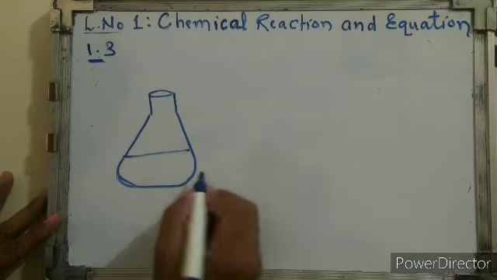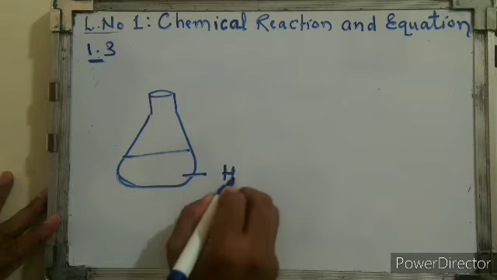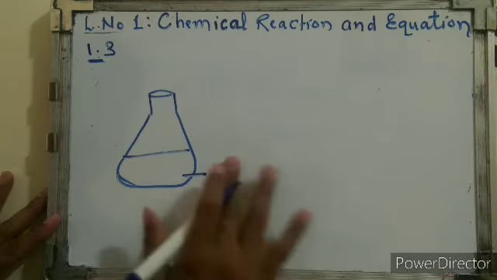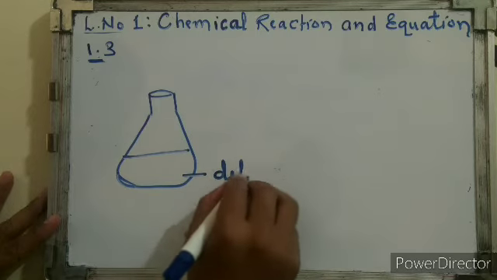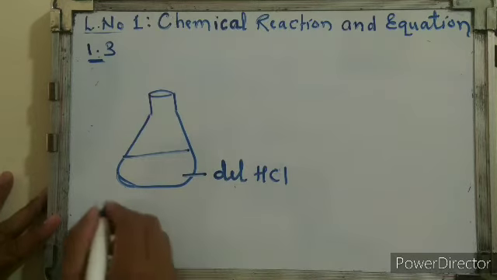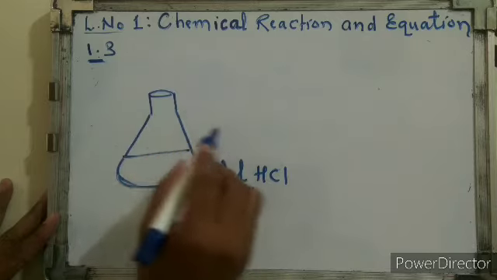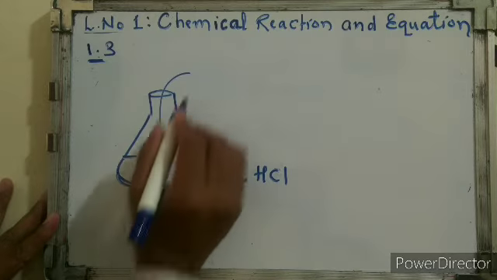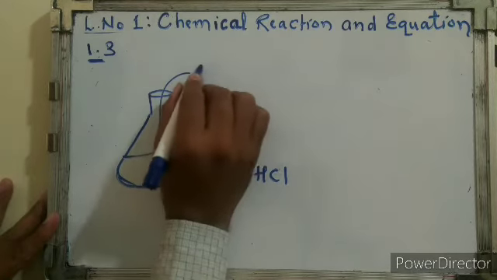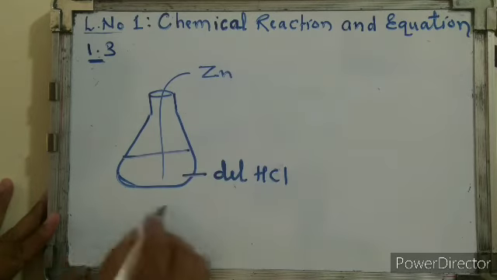Take some water, add hydrochloric acid. Generally we add dilute hydrochloric acid, and in the hydrochloric acid or sulfuric acid, we add a few zinc granules.